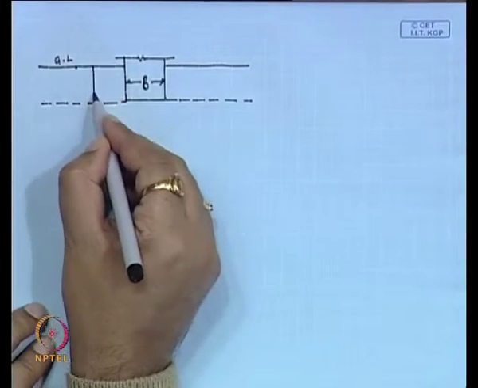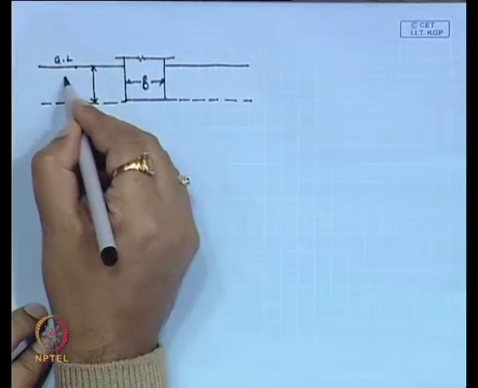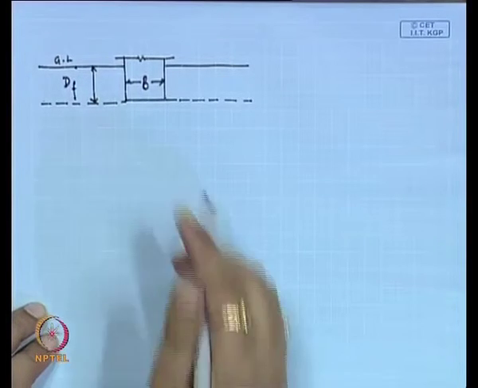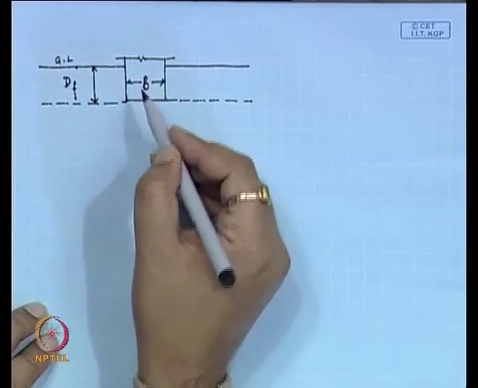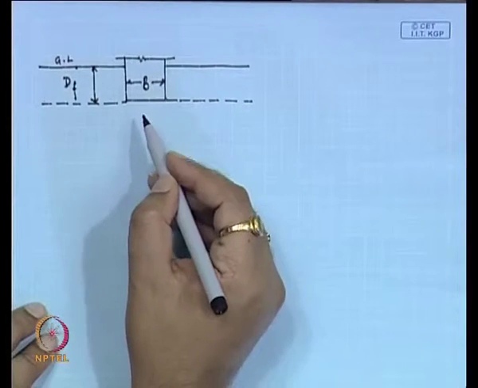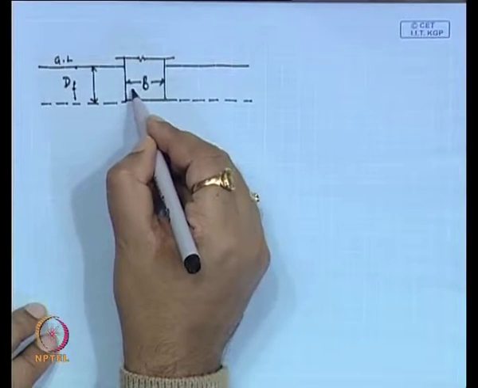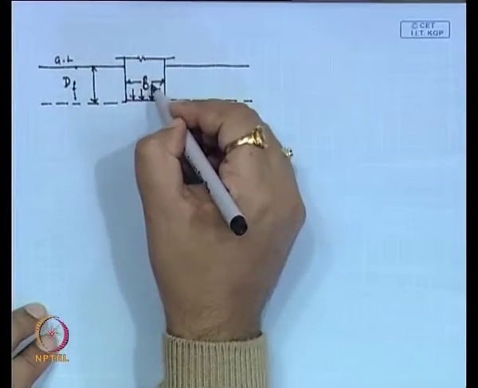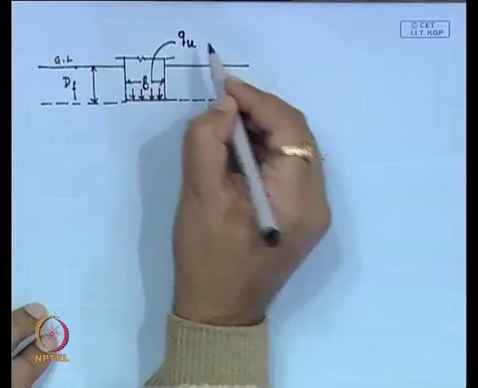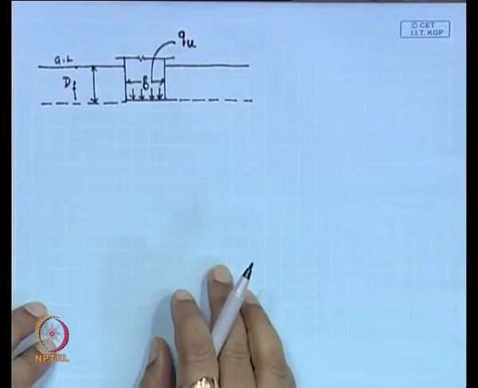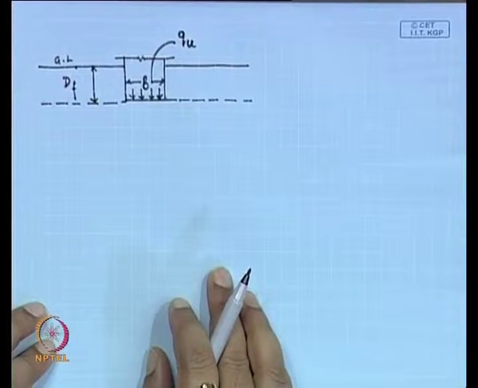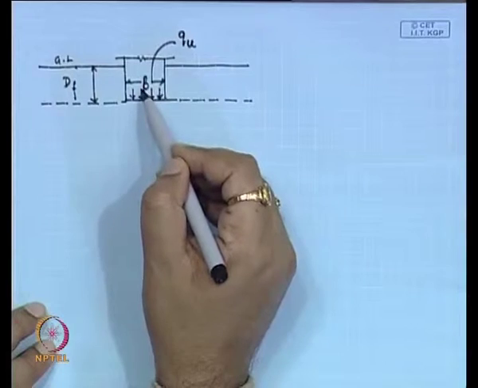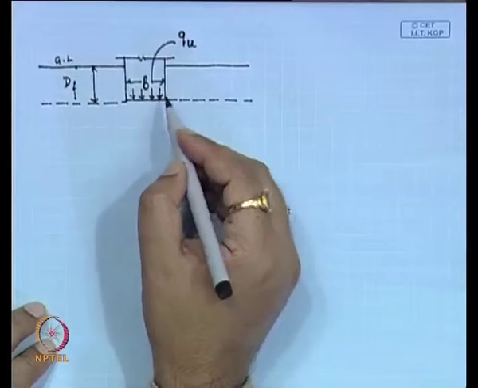Df is the depth of foundation, B is the width of foundation, and we are calculating the pressure acting at the base of the foundation, that is Qu, the ultimate bearing capacity of this soil. So, Qu is the ultimate load that this footing can carry.